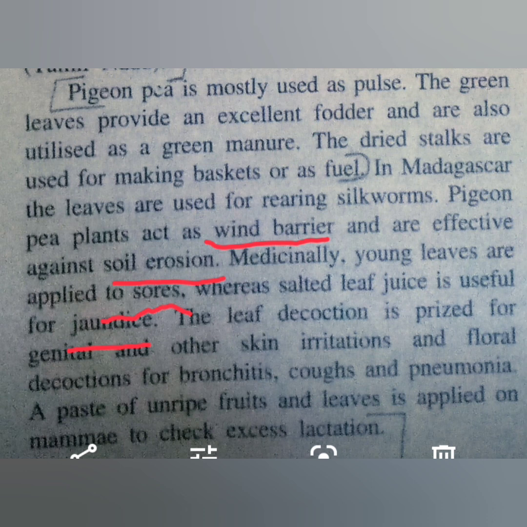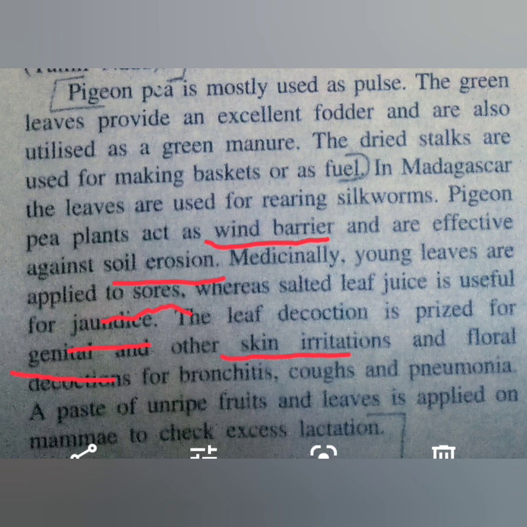And also the leaf decoction, meaning the leaves are boiled so that the chemicals present, all those compositions we have studied in the pigeon pea, may come out in the water during boiling. That decoction is used for diseases related to genital problems and other skin irritations.